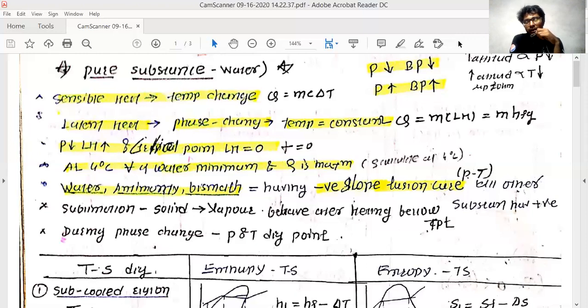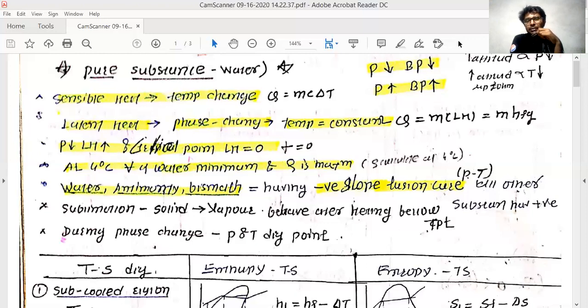the temperature, when you heat the ice, in common sense you would say it will start melting, but it is not like that. When you heat to 4 degrees Celsius, the volume of this ice reduces, and the density increases.